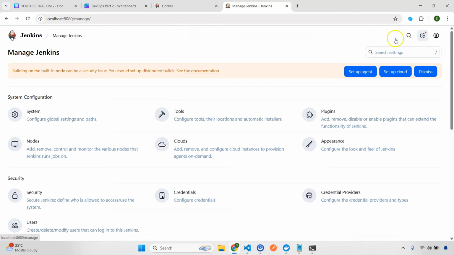Now again, the reason why I'm skipping all of this is that if you're doing this for the first time, just don't focus on each and everything. What will happen is it will go over your head and it will make things complicated. So just focus on the things that I'm telling. This is appearance. One important point that you need to understand is the nodes.